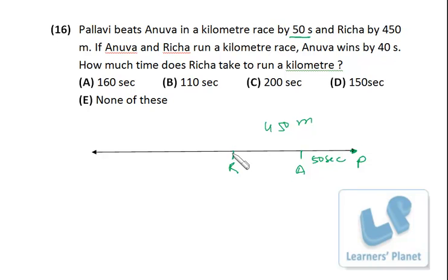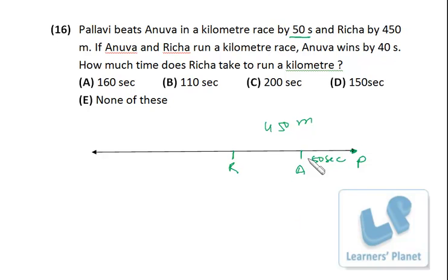Richa is here, and the distance between Richa and Pallavi is 450 meter. Anuva will still take 50 seconds. Now between Anuva and Richa, if they run a kilometer race, Anuva wins by 40 seconds, right? So when Anuva reaches here, Richa will still take 40 seconds, right?